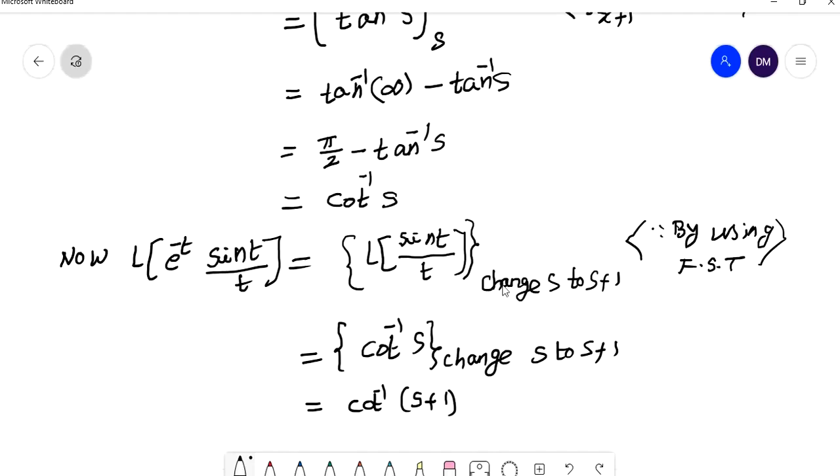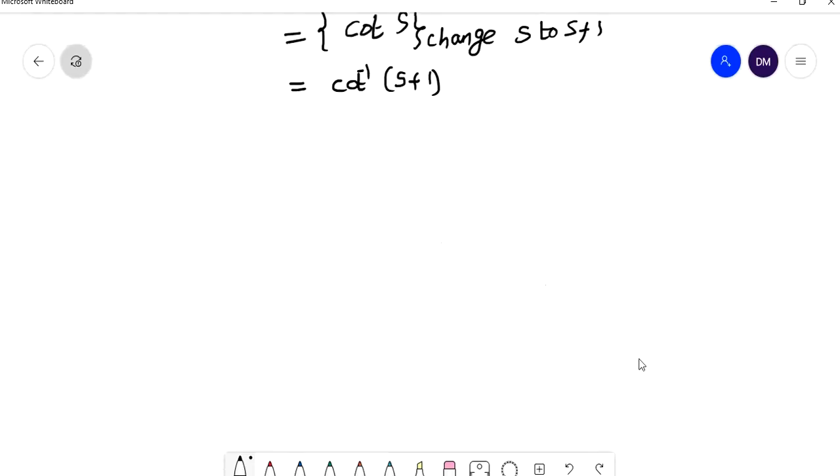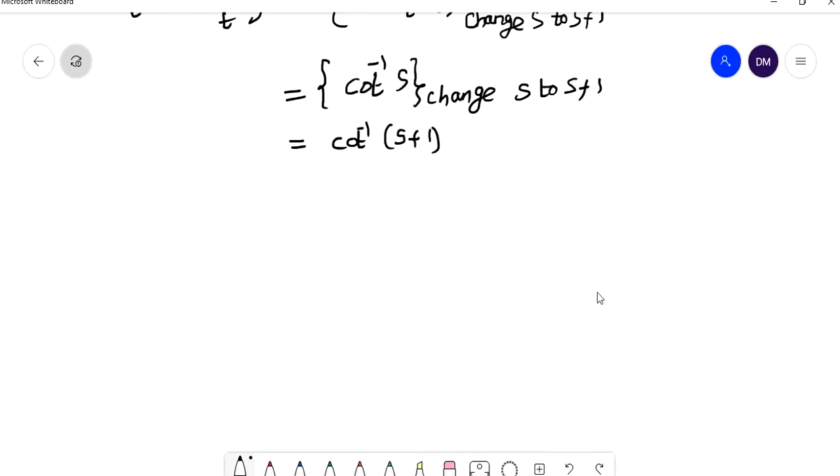Now what do we need? We require the Laplace transform of integral 0 to t of e power minus t into sin t by t into dt. We need this value.